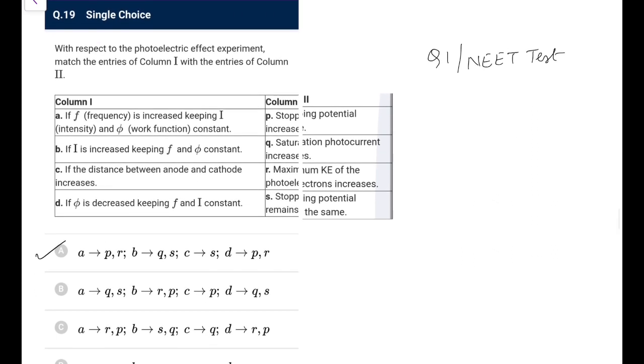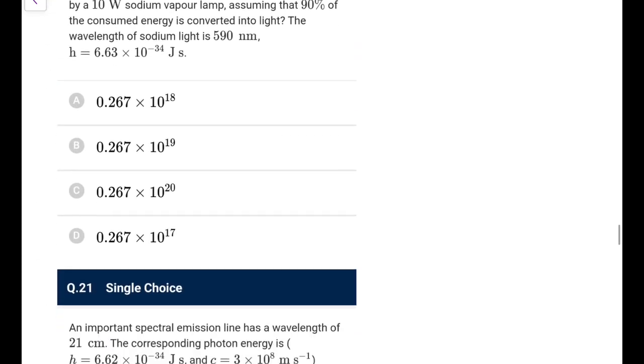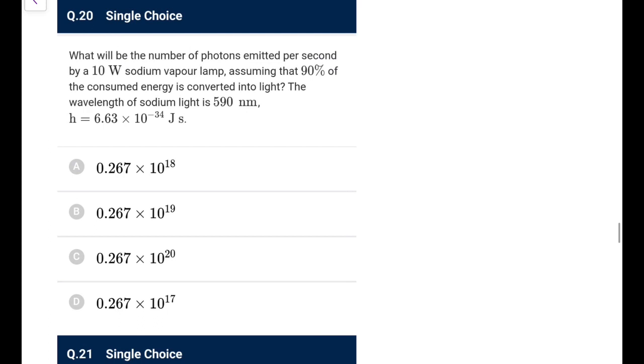Next one, this is the same question that was in question 1 of the NEET test. You can easily do this, or if you want, you can refer to that. This would be the first question in that video. Next one, what would be the number of photons emitted per second by a 10 watt sodium vapor lamp, assuming that 90% of the consumed energy is converted into light? Okay, so assume that 90% of the consumed energy is converted into light.